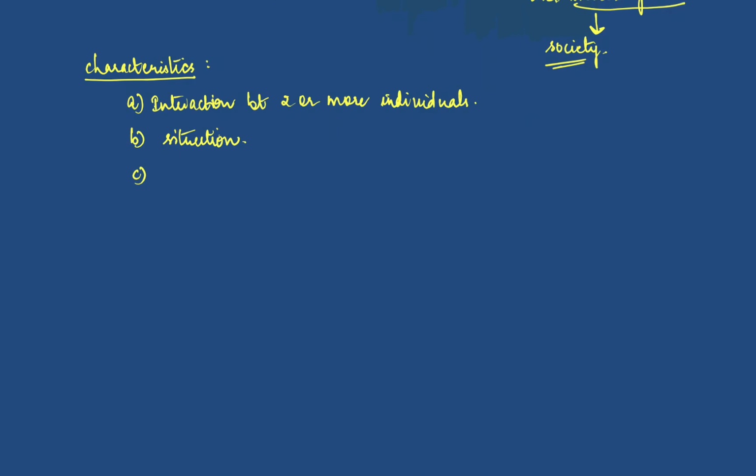And thirdly, it is a situation where there are common values and goals, framed by the society itself. Each and every individual has a particular role to perform in that situation. The role is already assigned.